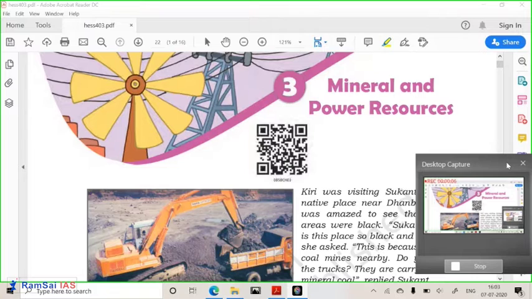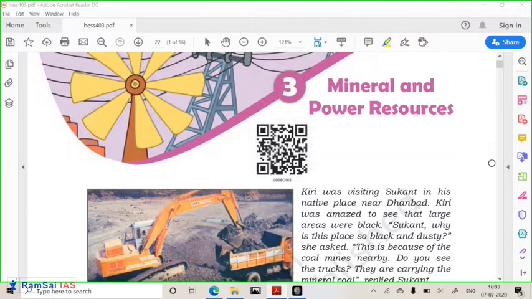So friends, today we are going to see the third chapter of your 8th standard NCERT, that is Mineral and Power Resources. Yesterday, I had given you a question about soil degradation and the techniques of soil conservation. So definitely, you have to write about the definition of soil degradation, why it is happening, what soil is, how it is formed, what the components of the soil are, when degradation happens, and how it happens. Yesterday, I explained to you the entire process of degradation, how the grade of the soil is degraded.